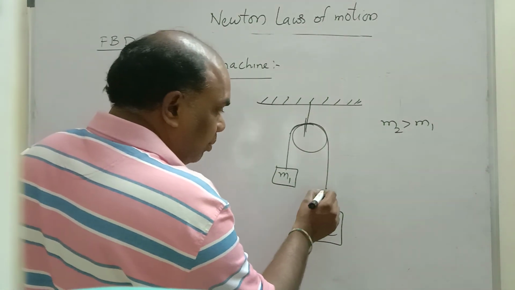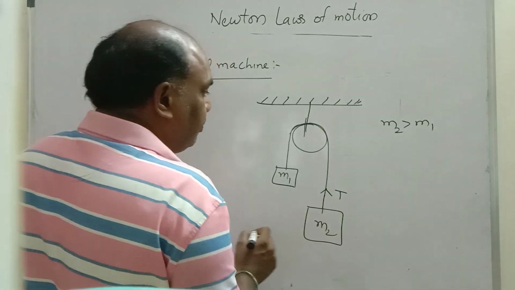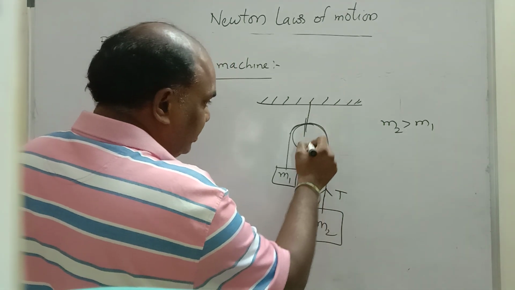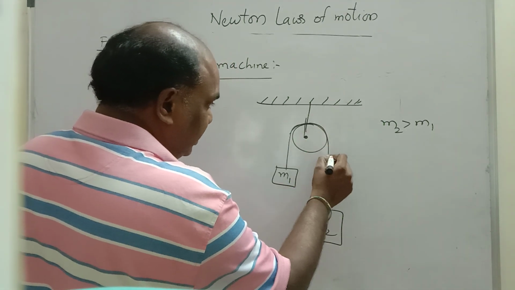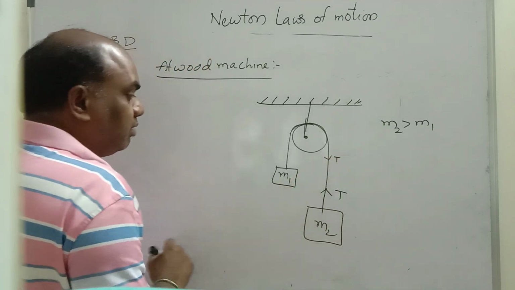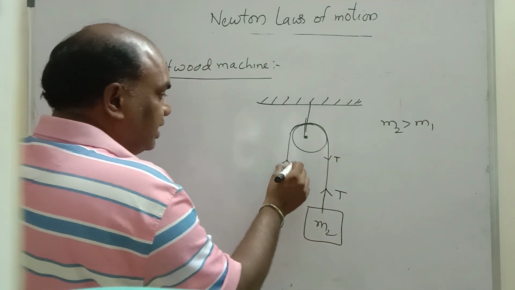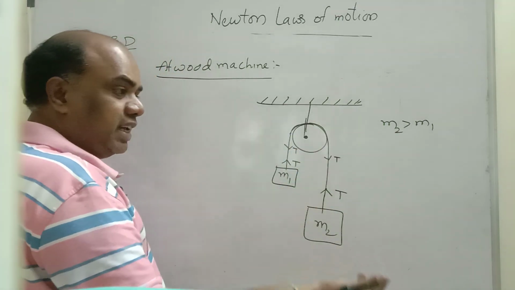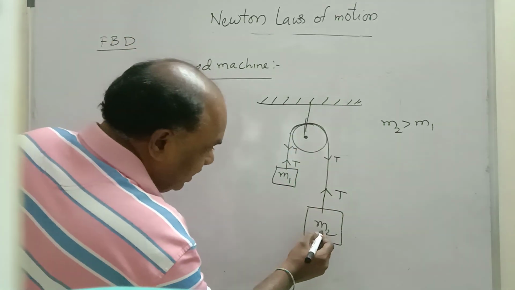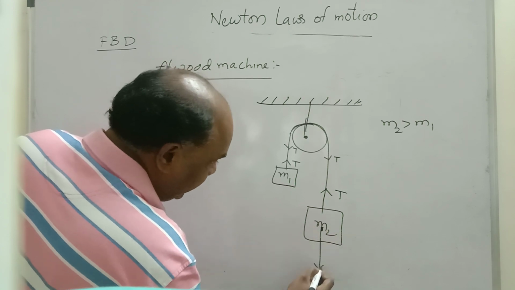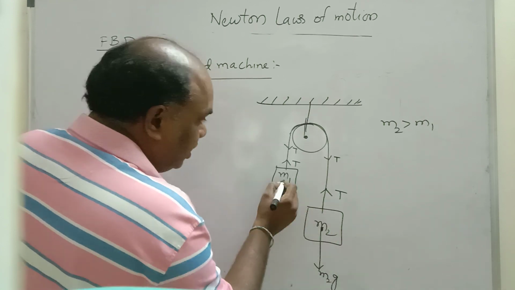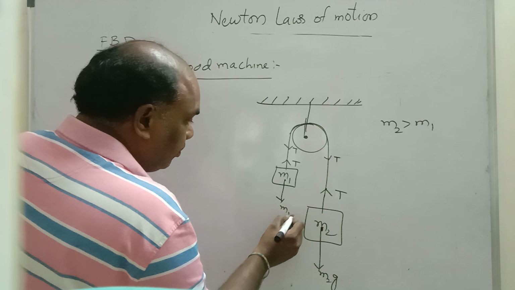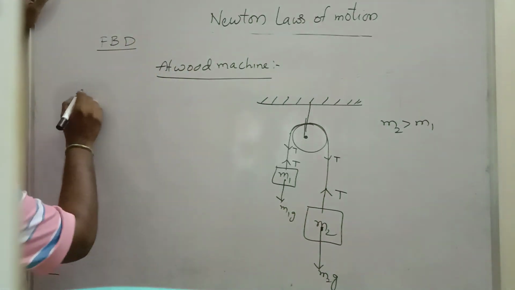Imagine you sit on the ceiling and observe: this is tension T on one side, and this is tension T on the other. These two are equal. It is the same string, so the tension is the same. Now write from the center: m2g, weight always downwards, and this is m1g. Now write the FBD for m1.